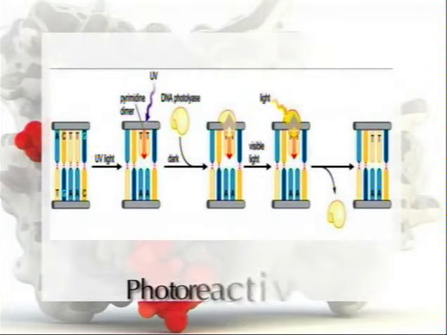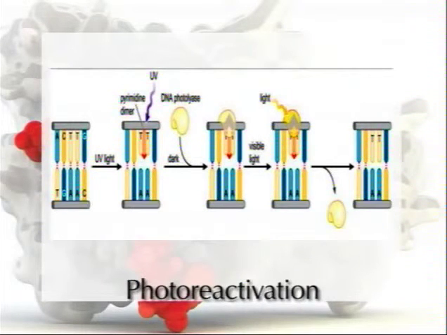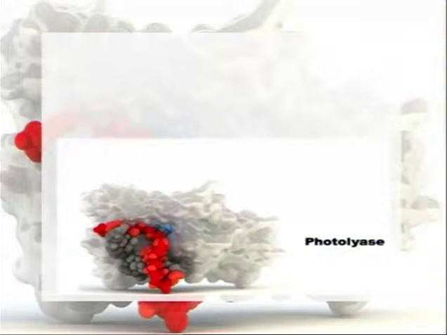Photoreactivation. In low frequencies of damage, the light dependent pathway is mainly recruited. This pathway is known as photoreactivation, and it reverts the damaged DNA to a normal configuration through the action of enzymes called photolyases. Photolyases are known to be strictly substrate specific. Photolyases bind specifically to DNA lesions and remove them directly by absorbing blue light in the range 300 to 600 nanometer. This reduces the dimer to monomer pyrimidines and the enzyme is released.